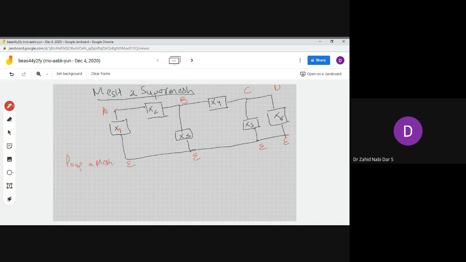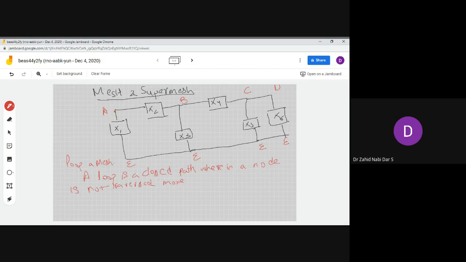So what we see is that a loop is a closed path wherein a node is not traversed more than once.